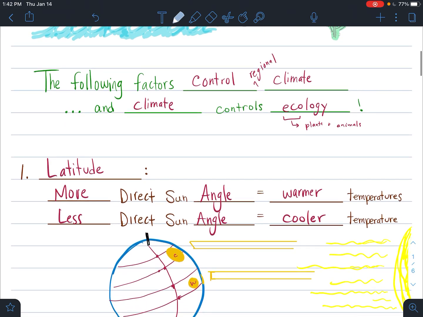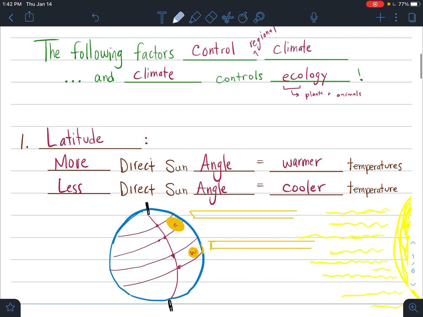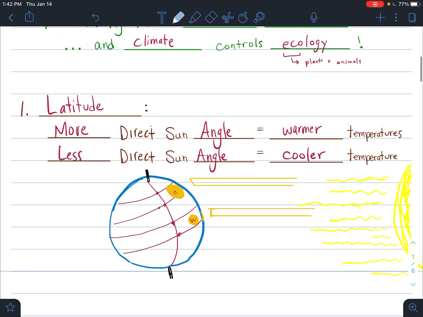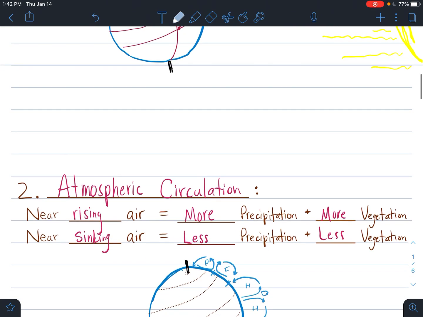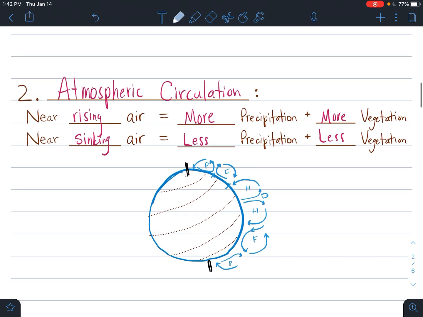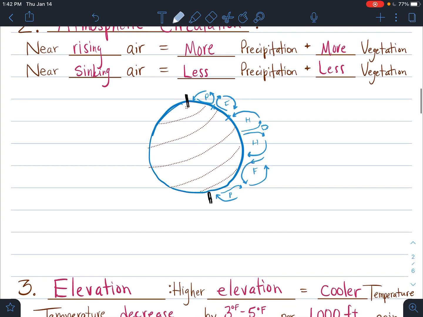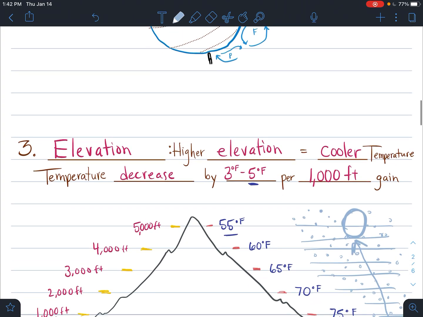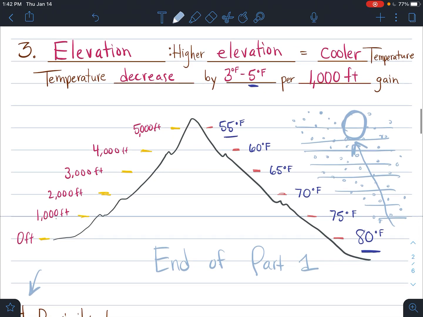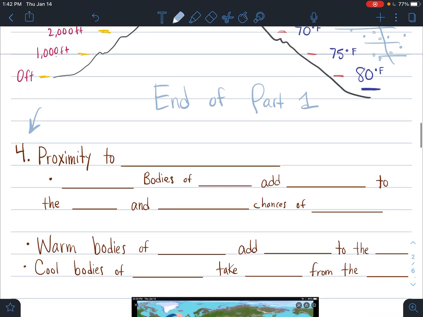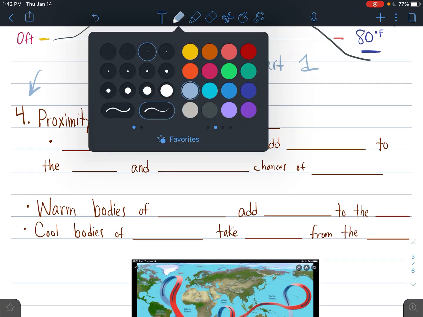So as you know, the following factors control regional climate, and climate is what controls ecology, or what types of climates we have on the ground of the Earth. So latitude impacts our climates, the latitude where you are on the Earth. The atmospheric circulation, the air above your head, affects your climate of where you're located. And the current elevation that you're at also impacts the climate, and climate impacts ecology. So let's keep going here.